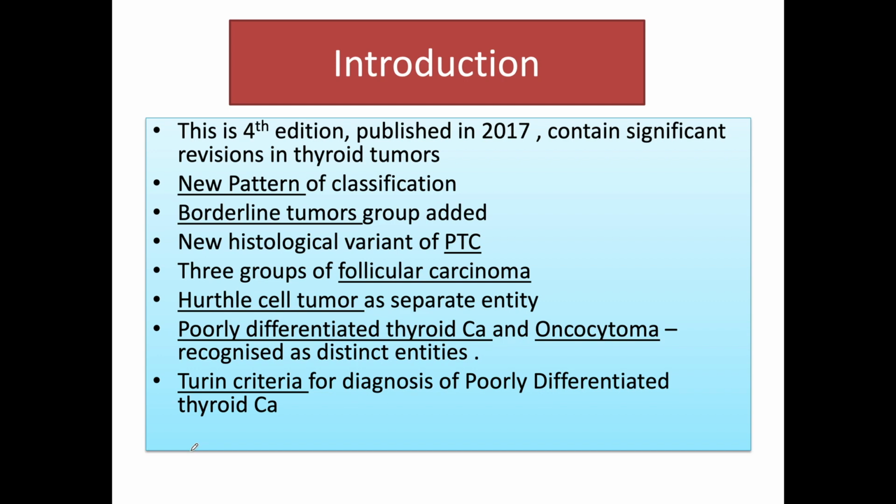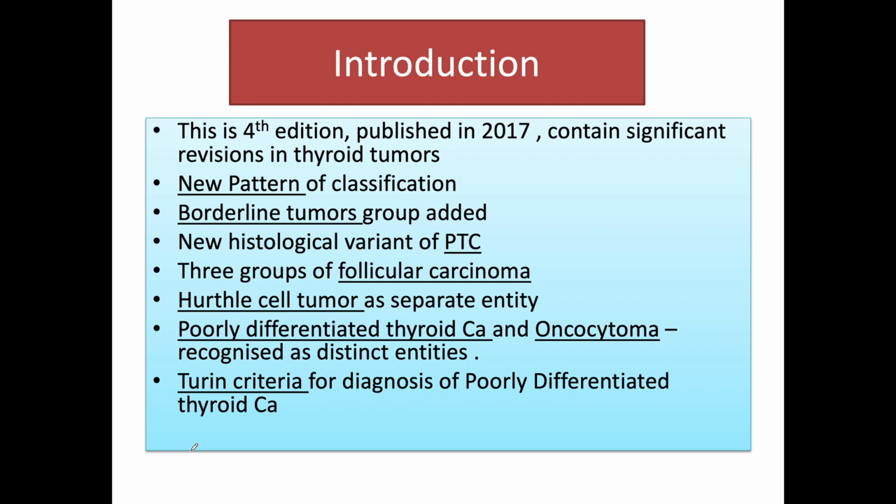Introduction to the topic. This is the fourth edition which was published in the year 2017 and it contains significant revisions of thyroid tumors. New pattern of classification is given here. An important group called as borderline tumor group is added. A new histological variant of papillary thyroid carcinoma is given. And follicular carcinoma is divided into three important groups.